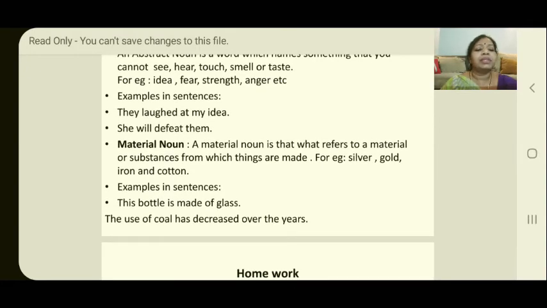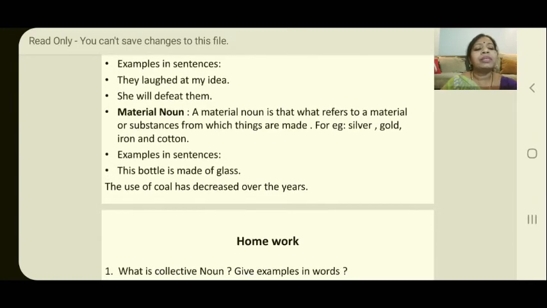Okay, what is a material noun? A material noun is that which refers to a material or substance from which things are made. For example, silver, gold, iron and cotton. One thing you have to remember: a material noun is also a noun, but from that substance, from that particular material, you can make something else. Like suppose if wood is there, from wood you can make furniture, correct?